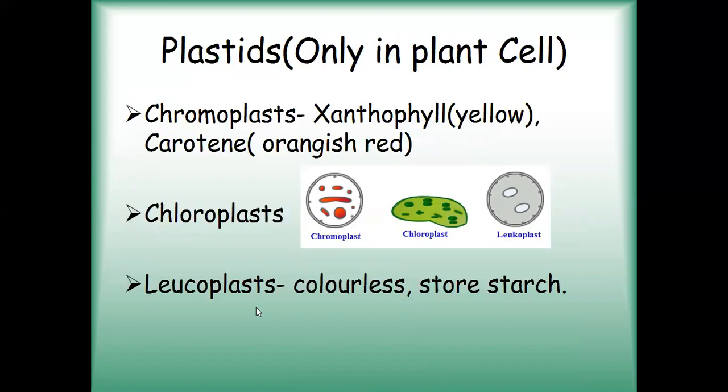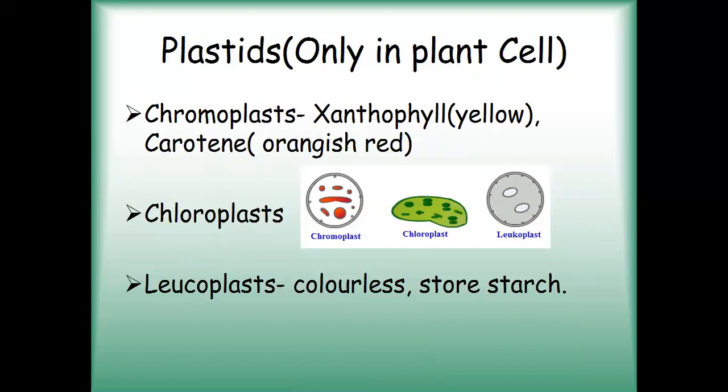So plastids are the organelles which are present only in the plant cell. They appear in different shapes. They may be circular, spherical, oval, or disc shape. And depending upon the color or the pigment that they have, the plastids are categorized into these three types. So the first type of plastid is chromoplast. Okay, these are variously colored plastids. So they have different types of colors, basically yellow, orange, and red.